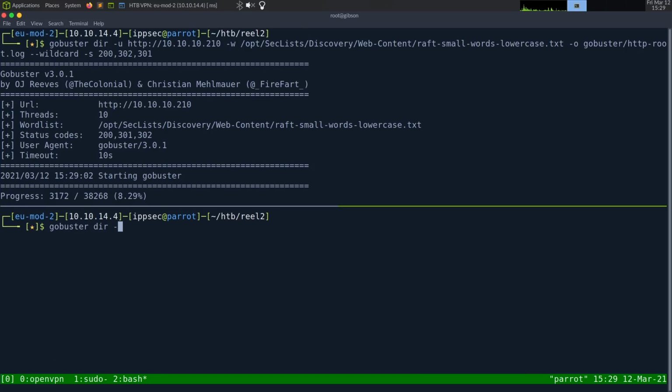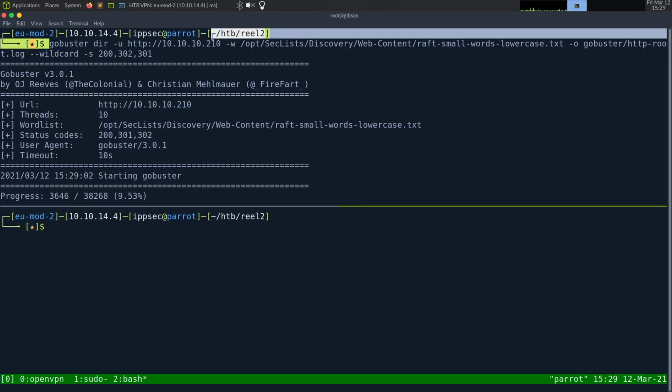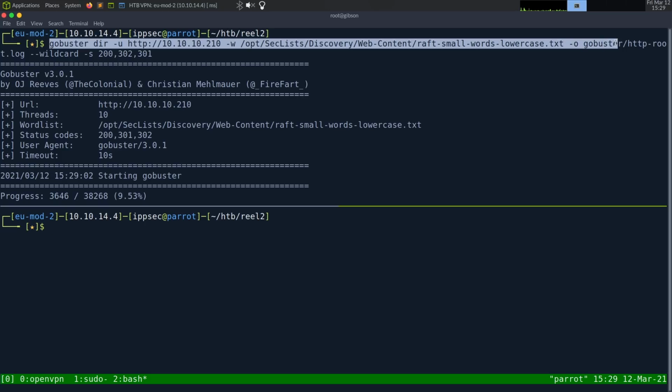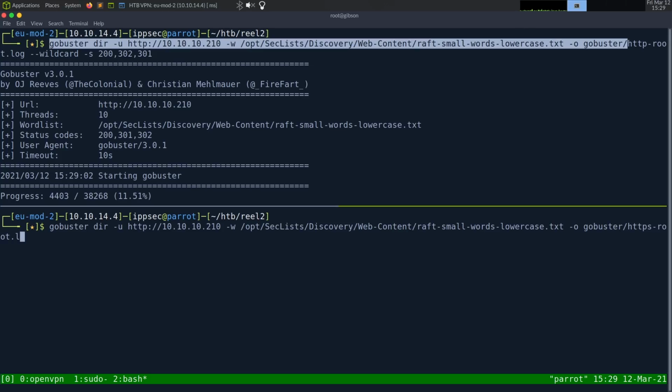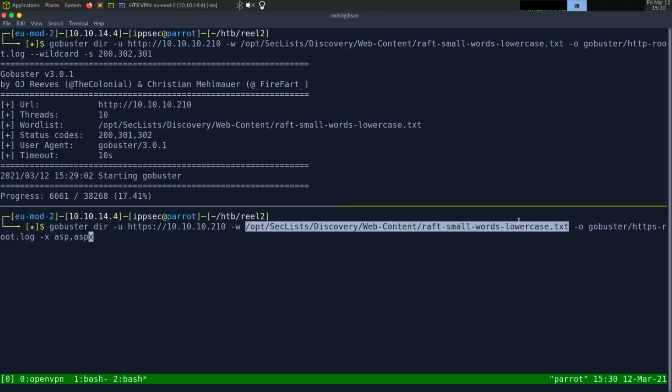So GoBuster directory mode -u. Let's just copy all this. So copy up to -L. Okay. We'll call this https root.log. And we specify HTTPS. And since this one isn't doing that weird access forbidden on every page, I'm going to specify ASP and ASPX. This is going to take a little bit longer to do the GoBuster, and the only reason I'm specifying 2 extensions to try with every file in this is because I'm doing the lowercase file list.